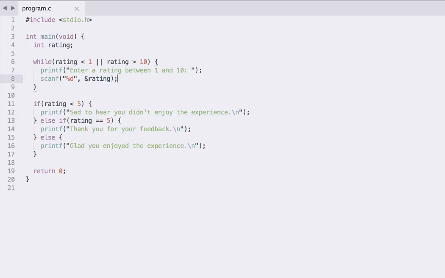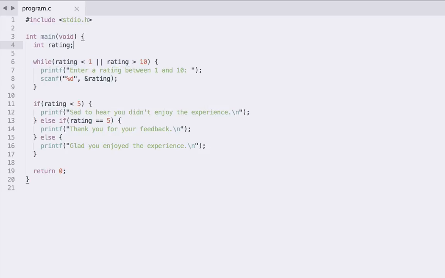But back to our loop. Let's just try and step through what's going to happen here. So, okay, we start off, we've just entered our main function. We declare our rating variable, and then we go ahead and we have our loop. While rating is less than 1, or rating is greater than 10, we want to execute this block of code here. Now we have to be a little bit careful here because we can't guarantee that this condition is going to be met when we first bump into it.